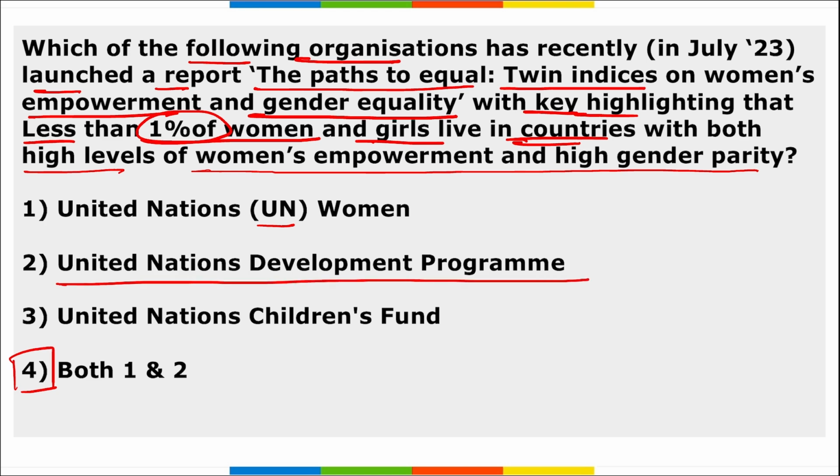The data is collected from 114 countries and has been analyzed based on two new indices that offer a comprehensive assessment of countries' progress in achieving gender equality. Right? Then remember this WEI. What is this WEI we are talking about? It is your